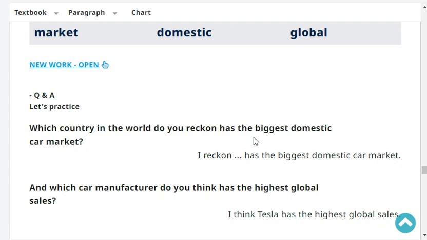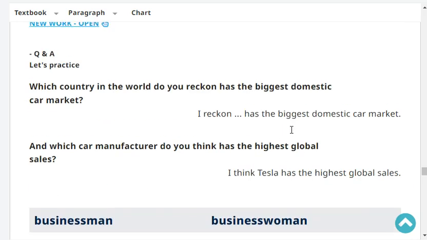So I reckon Japan has the biggest domestic car market. Yeah, so it's like competing only around Japan, domestic only, not international. Okay, I understand. Thank you. Very good.